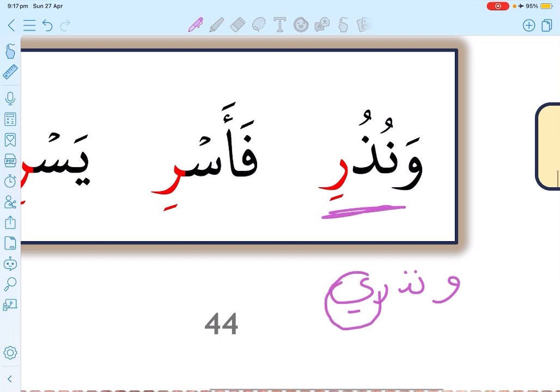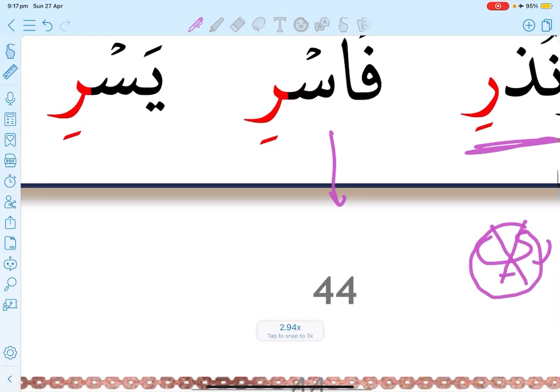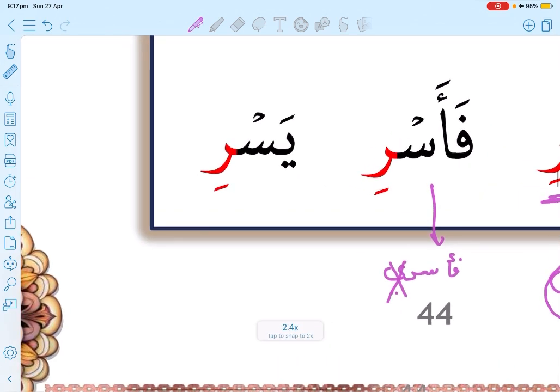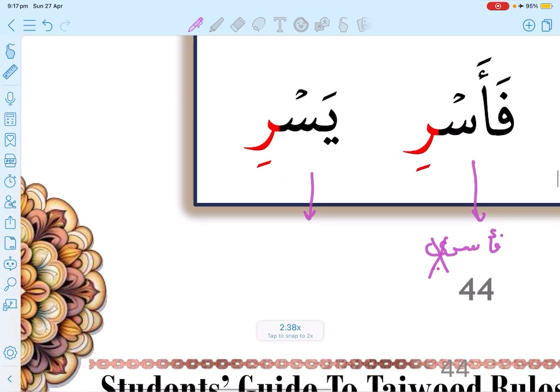There is a ya, but it is deleted. And فأسر originates from فأسري, and the ya was deleted because it's an order verb, فعل أمر, so we delete the ya. And in the word يسر here also it originates from يسري, so we deleted the ya here.